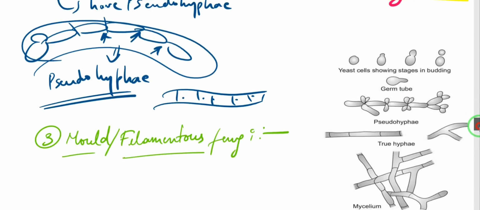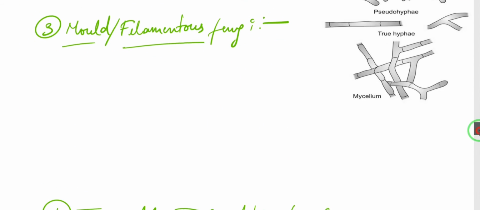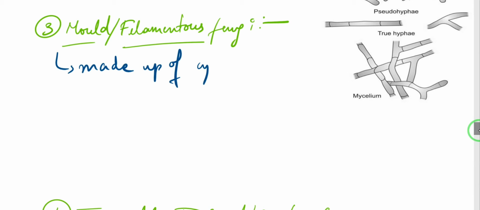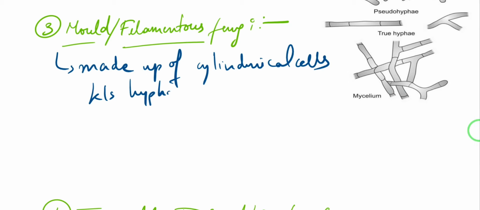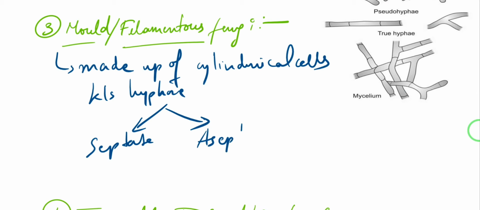Okay, then let's get to the next one. We have the filamentous fungi or mold, which we call mold. Okay, so they are made up of the cylindrical cells that we were calling hyphae. Hyphae can be septate, that is with partitions, or aseptate.